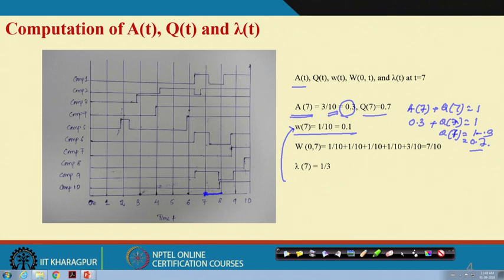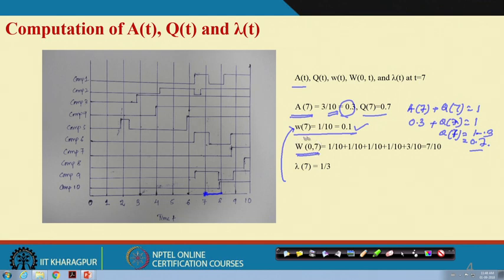So, the unconditional failure intensity is the number of components that fail in between 7 and 8 units of time divided by the total number of components at time t equal to 0. So, that is 0.1.